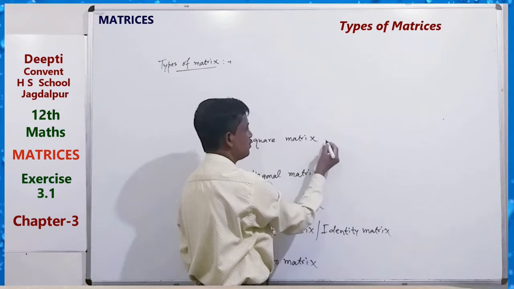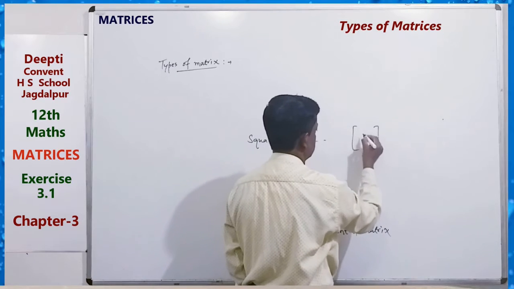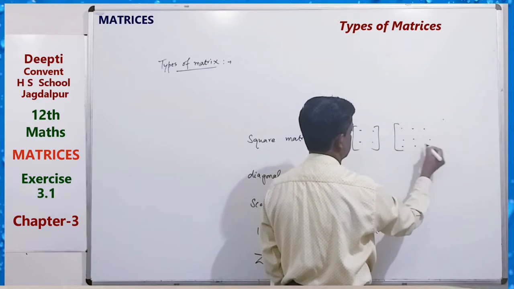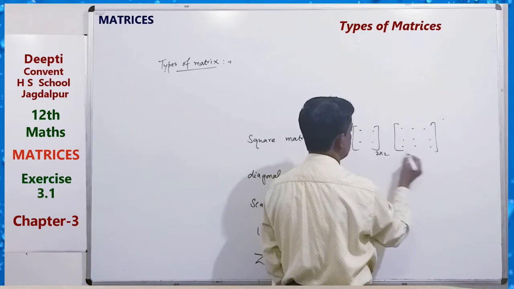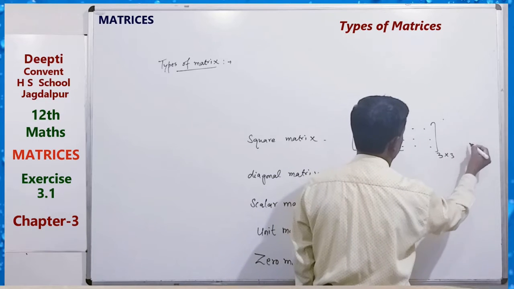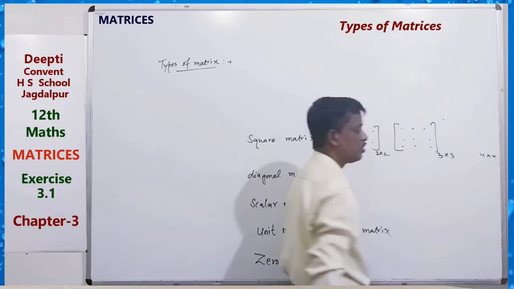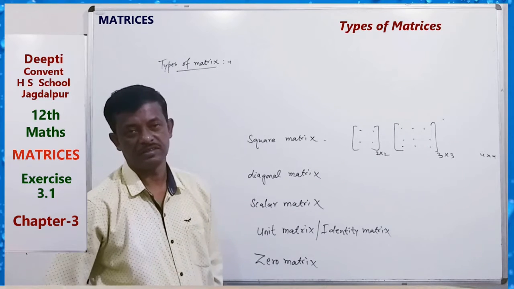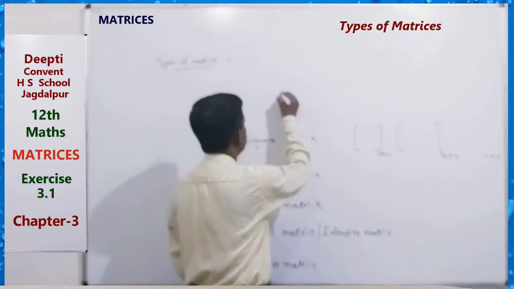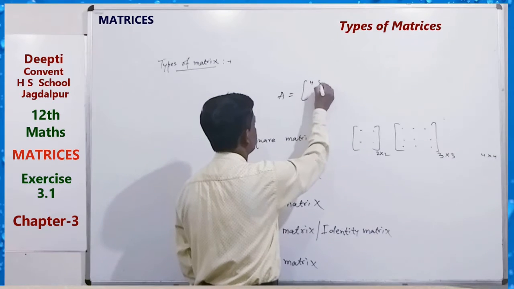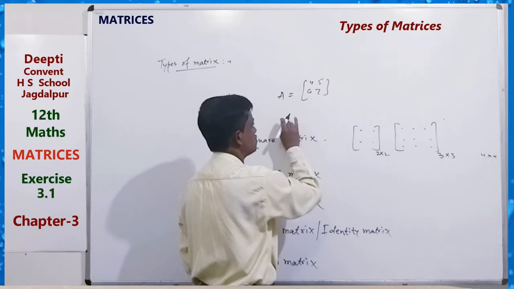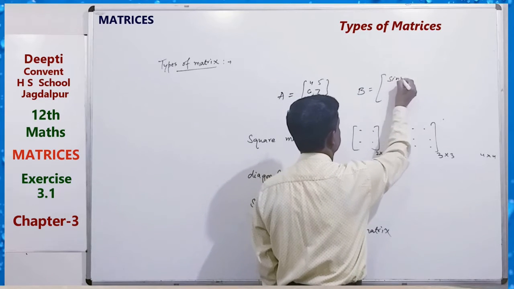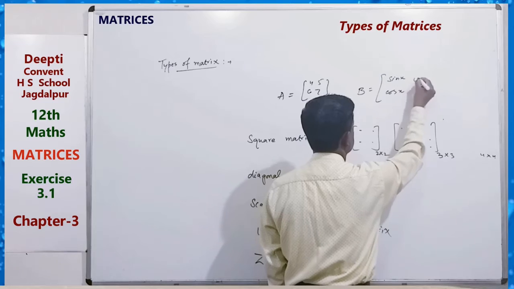A square matrix means what? Just 2 by 2, 3 by 3, or 4 by 4. The number of rows and number of columns must be equal. That is a square matrix. For example, A equals 4, 5, 6, 7. This is a square matrix. We can also write B equals sin x, cos x, 0, 1.